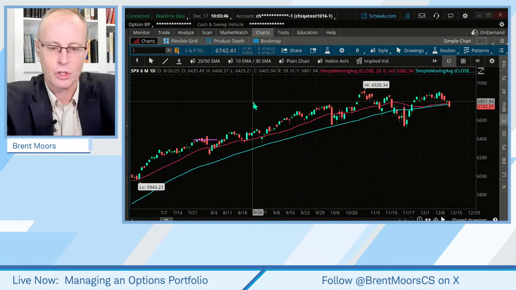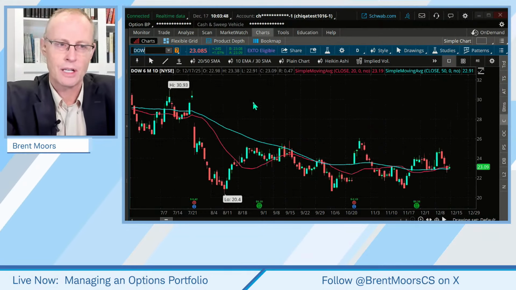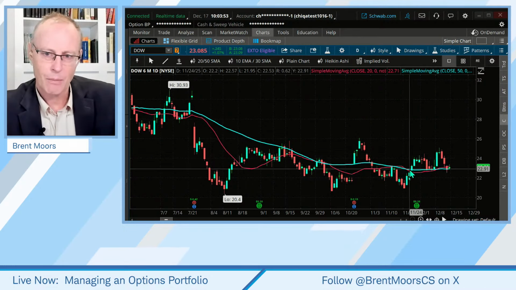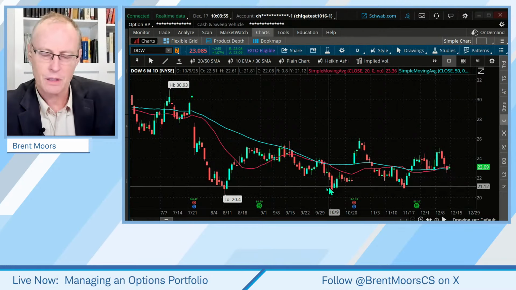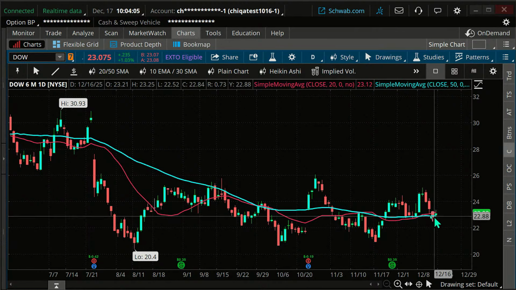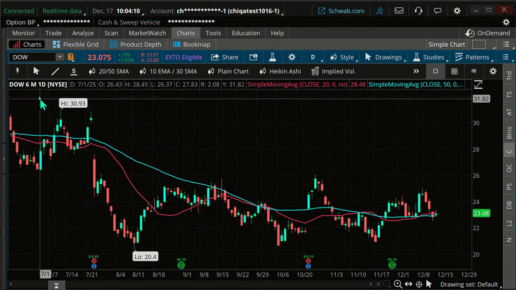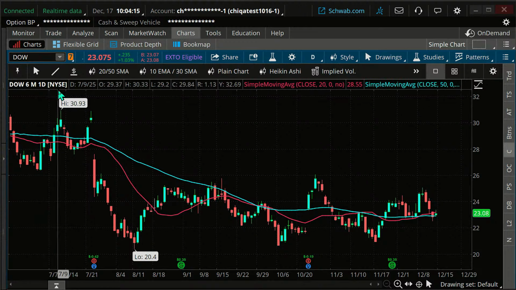But if you're more bullish neutral, I'm just going to take one that struggled. It seems maybe that we had a low down here, a similar, slightly higher low, little higher lows now. Are we turning the corner here? Our 20 is above our 50. We seem to be bouncing. This is Dow Chemical. So don't confuse Dow with the Dow Jones Industrial Average. But my point is, if you're doing a bullish trade, this is a possibility.